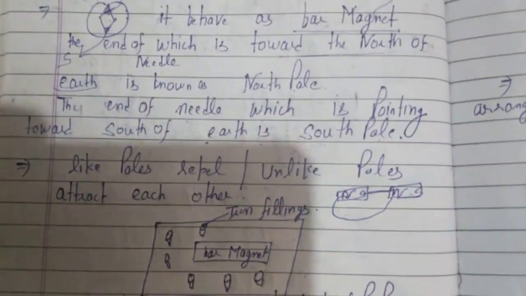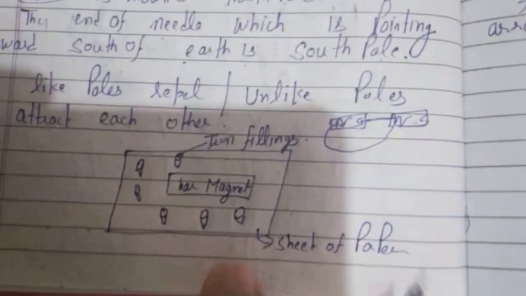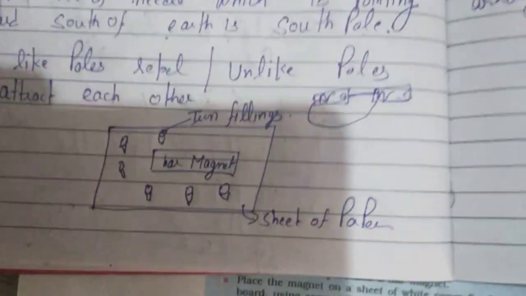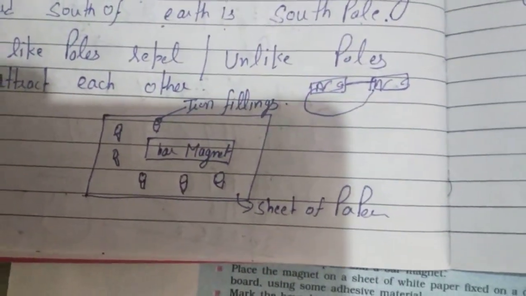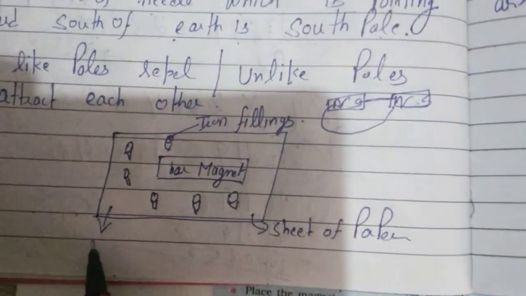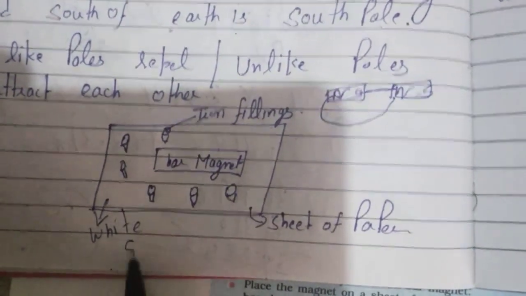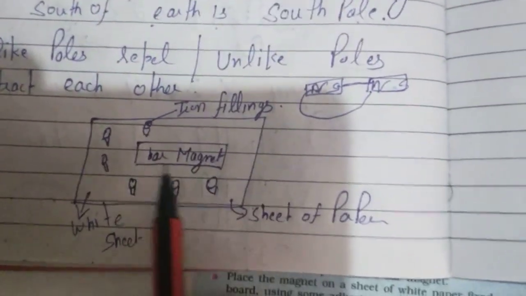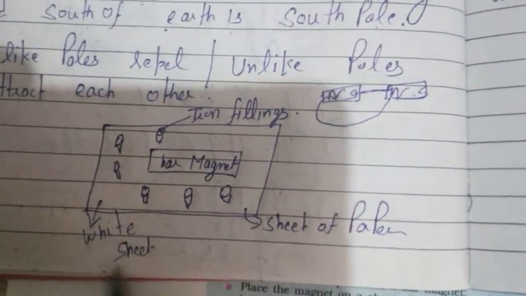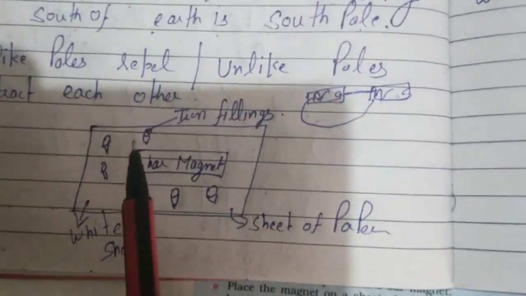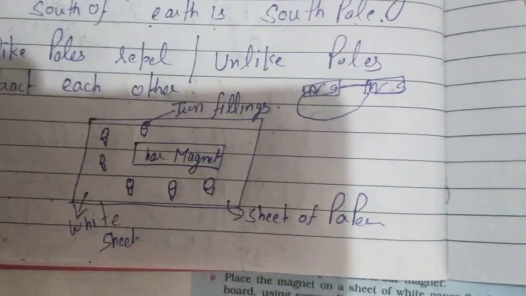So in this activity number 13.2, what they have explained is, they have taken a cardboard. On the cardboard they have fixed a white sheet. They have placed a bar magnet in the center of this white sheet, and they have also placed some iron filings around the bar magnet.